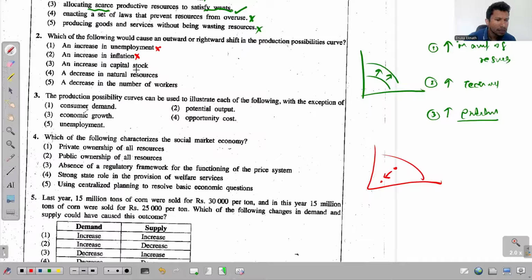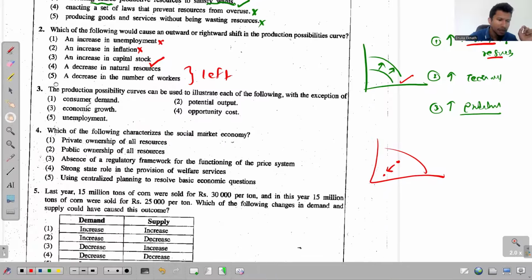Third one, an increase in capital stock. Capital is one of the resources that we use in the production process. So when capital stock increases, the amount of resources increases, and as a result, the PPC shifts to the right side. So that is the answer for question 2. The fourth one, a decrease in natural resources, will shift the PPC to the left side, not to the right side. Fifth one, a decrease in the number of workers will again shift the PPC to the left side, not to the right. All right, look at question 3 now.